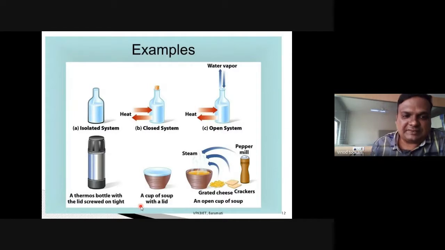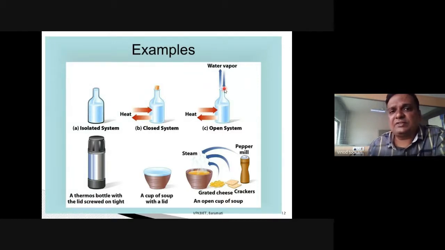Right? Now see, just see an example. Let's say this is a bottle where the top end is not fixed. So from this, water vapor can escape. So it is exchanging mass as well as energy with the surrounding. So this is an example of an open system.